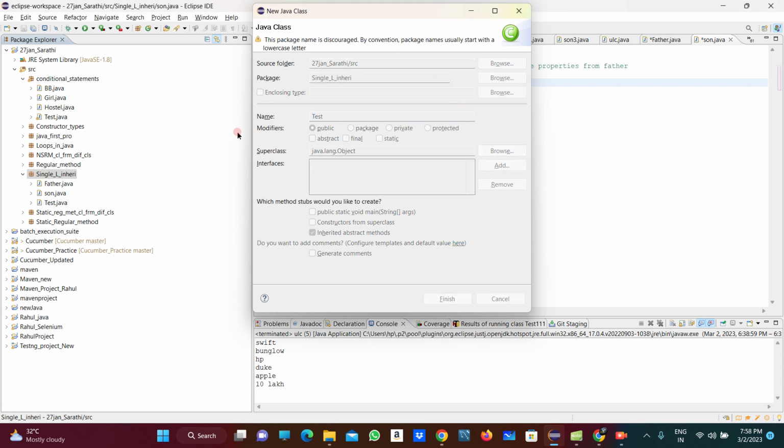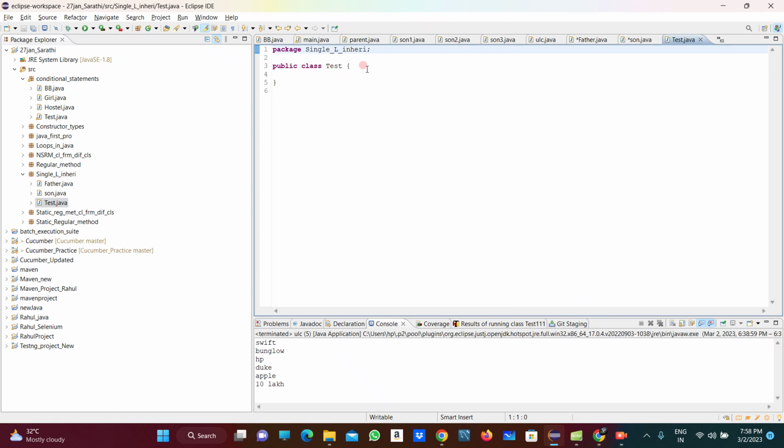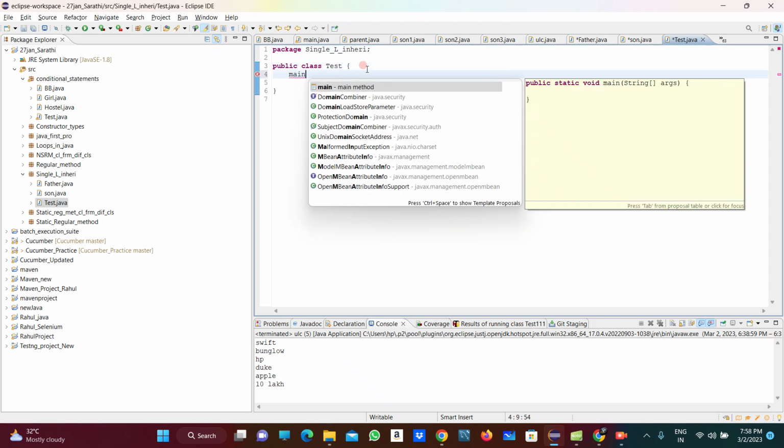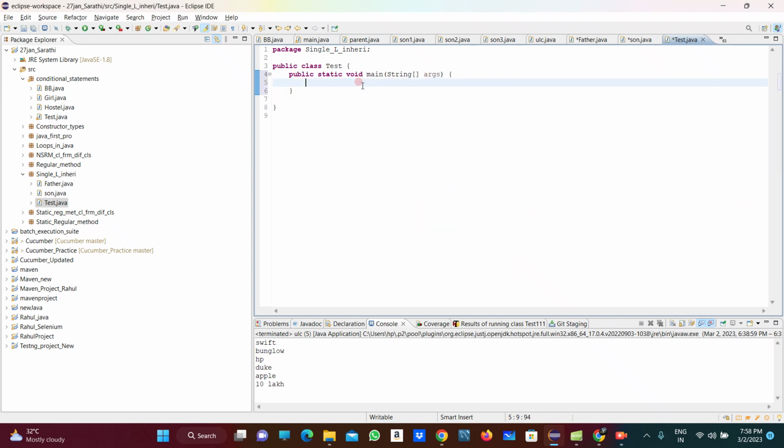I am taking another class, and the class name is Test here, and in that I am using the main method. Under that main method I am creating the object of the subclass. Which is our subclass? Son is our subclass.